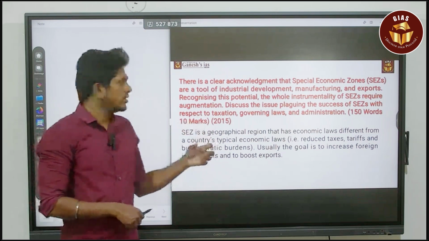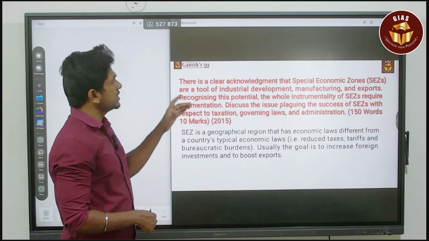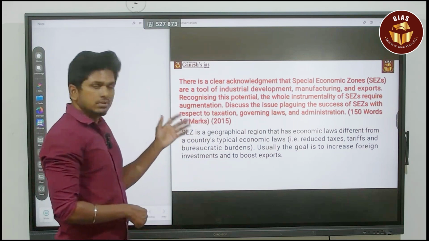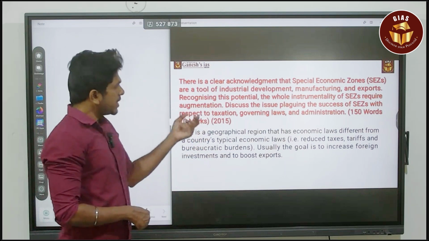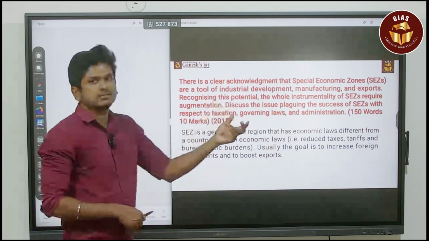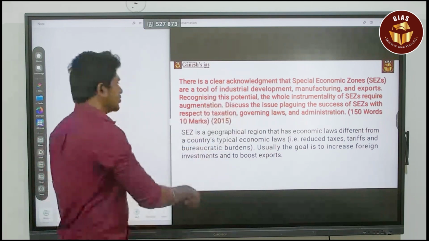The tool is SEZ. So here the question is saying that there is a clear acknowledgement that the SEZ is a tool of industrial development, manufacturing, and export. All these things are right. But the question is mainly speaking about discussing the issues that are plaguing the success of the SEZ. So what is the issue?